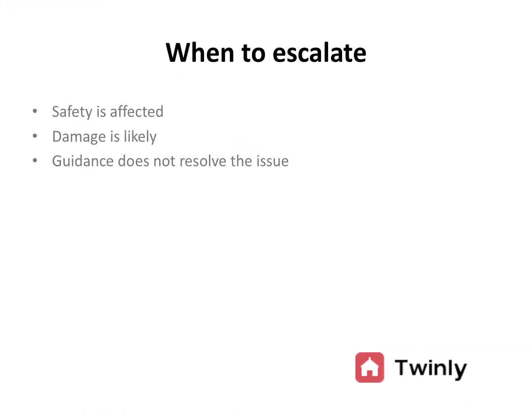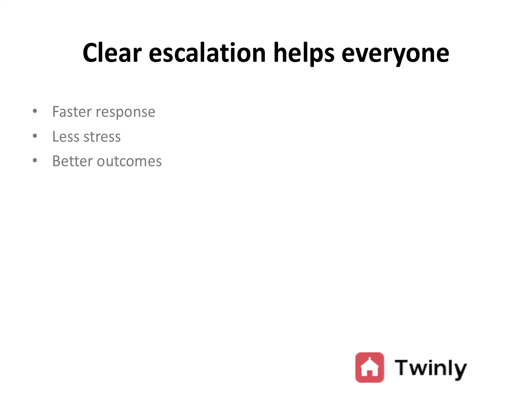When to escalate. If safety is affected, damage is likely, or guidance doesn't resolve the issue, escalation makes sense. This decision tree helps take emotion out of the process and replace it with clarity. Closing. Clear escalation helps issues get resolved faster and keeps communication calm for everyone involved.